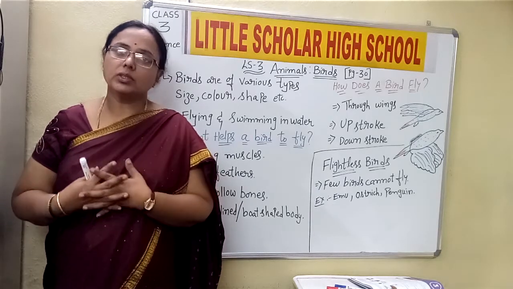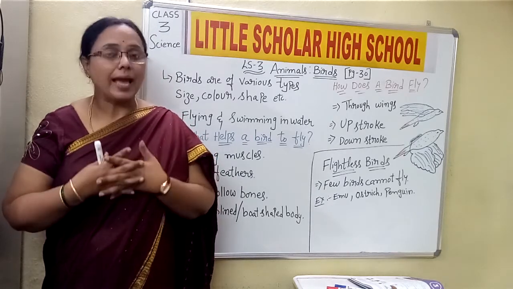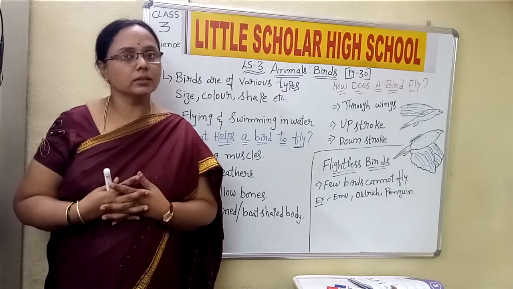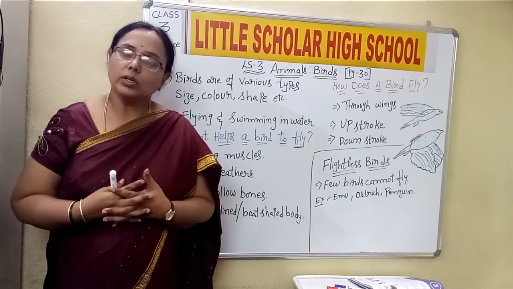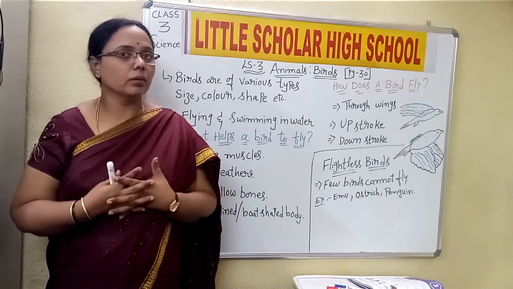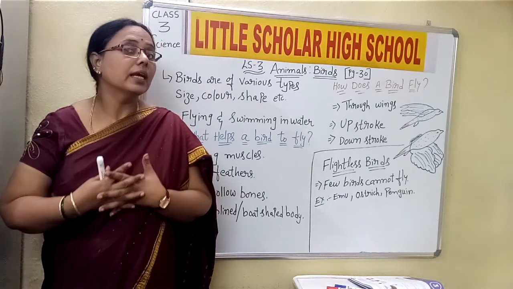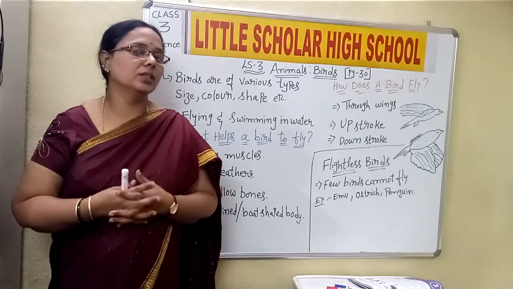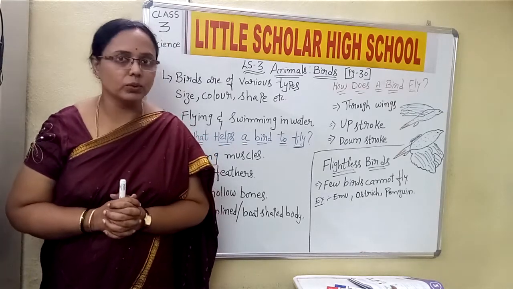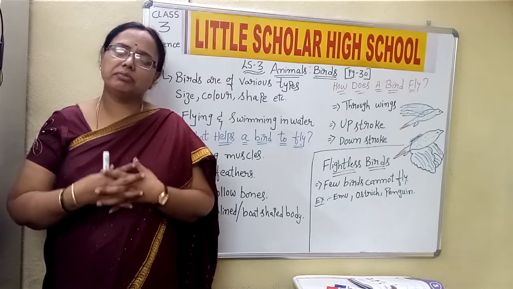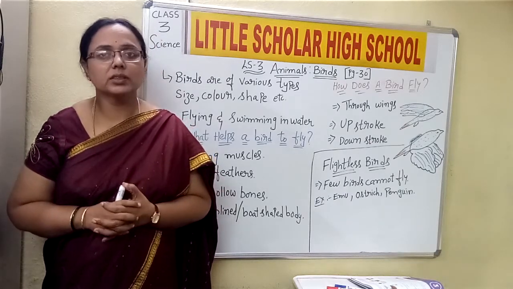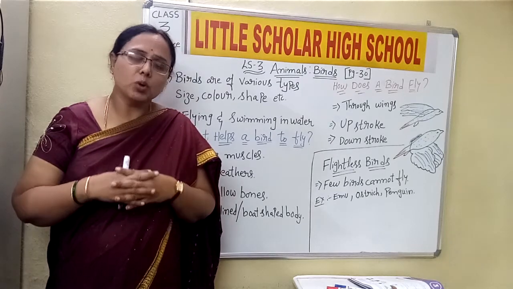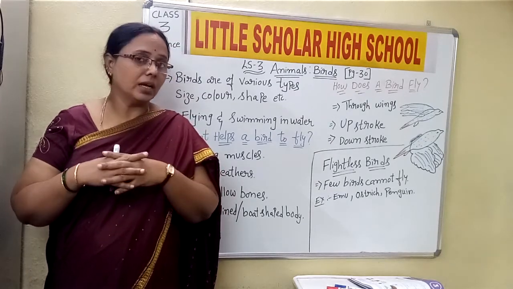And when we talk about the living things, we talk about the animals, the birds, we human beings ourselves, the plants and all. And among the living things, we observe the birds in our surroundings. Yes or no, children? We see different varieties of birds, some little small in size and some little larger in size.